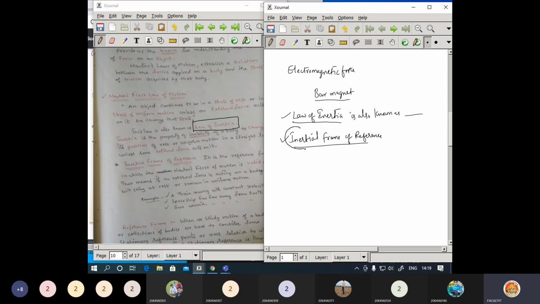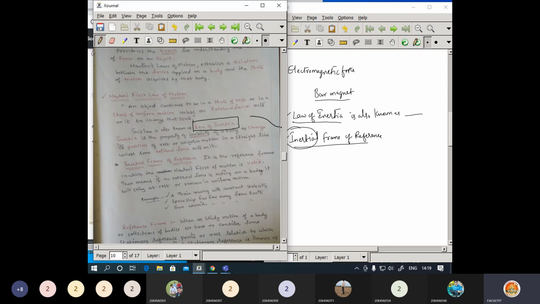So inertia is there. Okay, inertia is related to what? Related to this particular concept. Okay. First law. Okay, that you need to give the option.